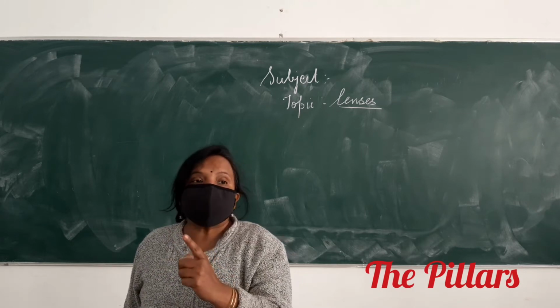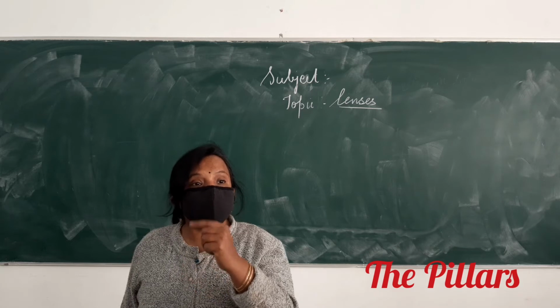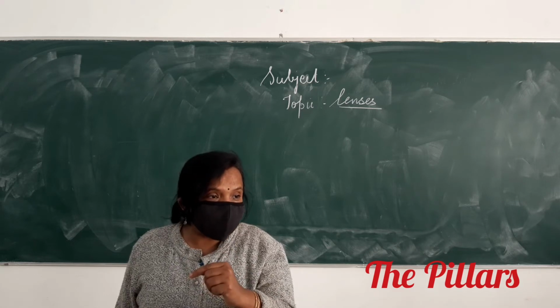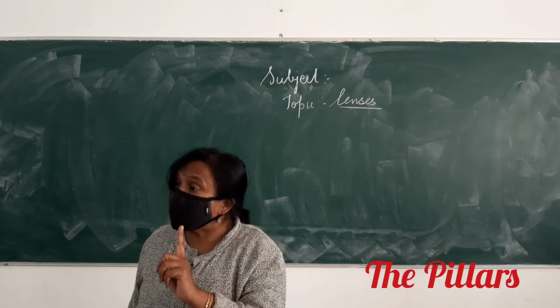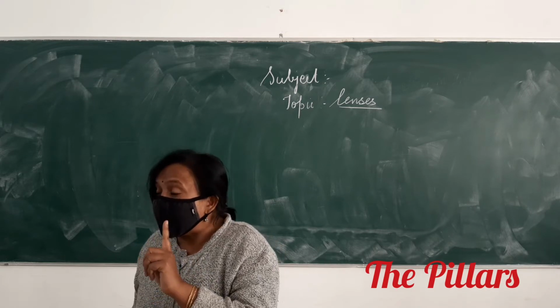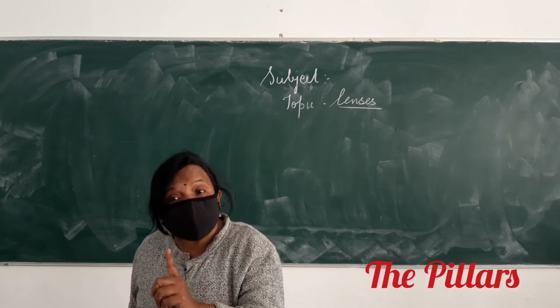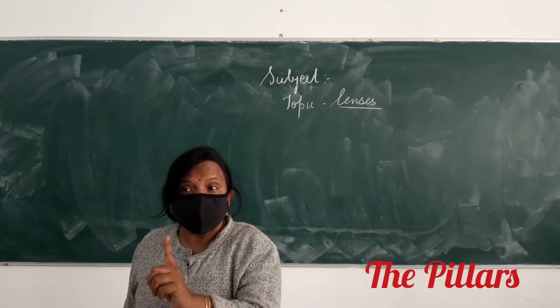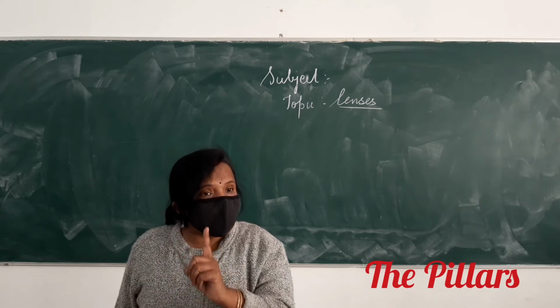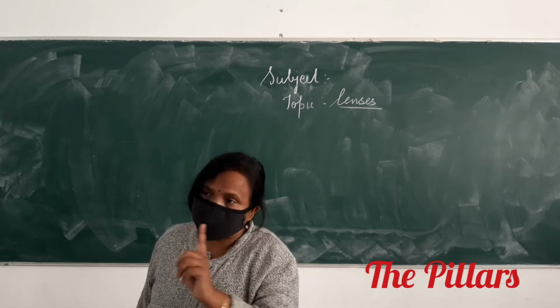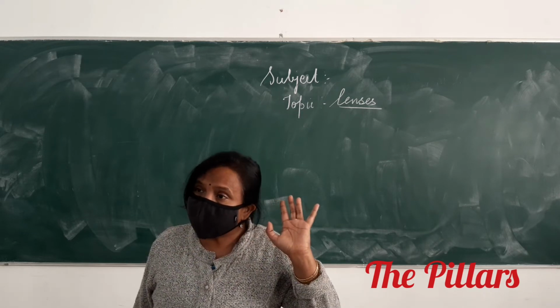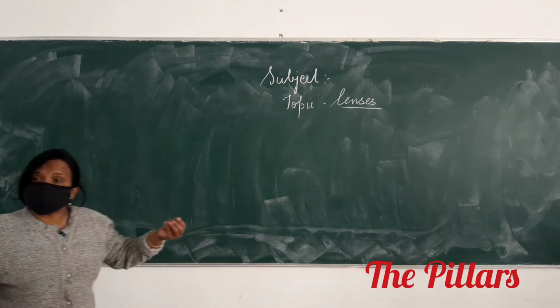The other day someone was asking what is the difference, then a mirror is also spherical. So what is the differentiation? It is a bounded transparent medium whose one surface is compulsorily spherical. Okay. So these are lenses.